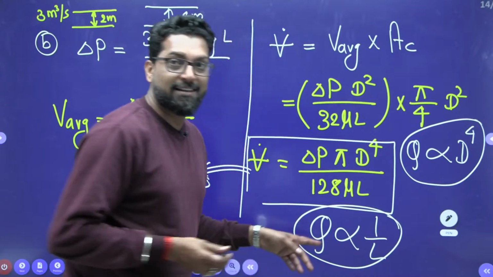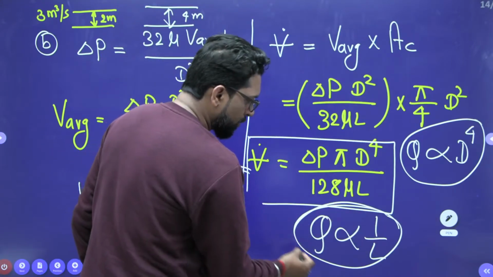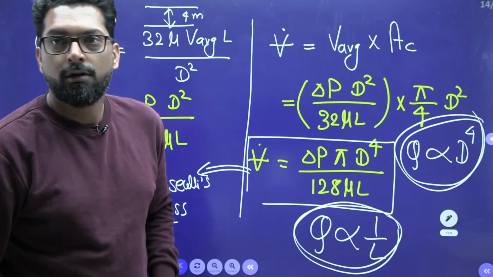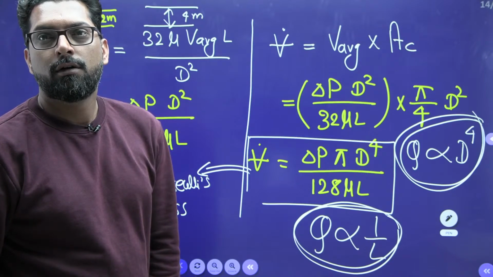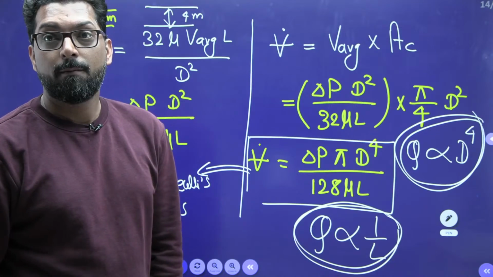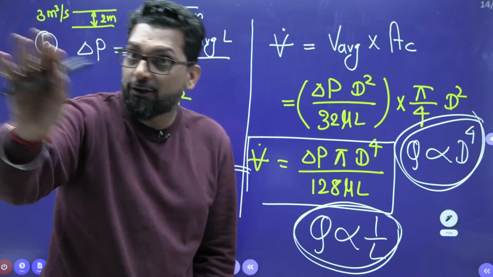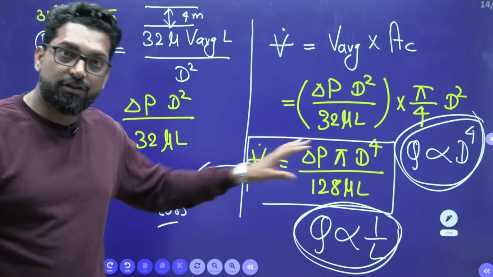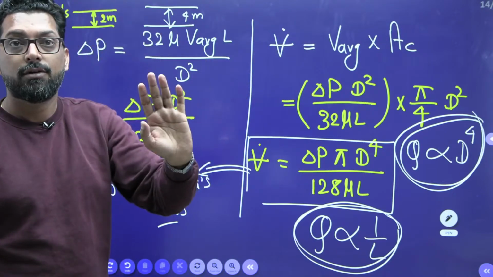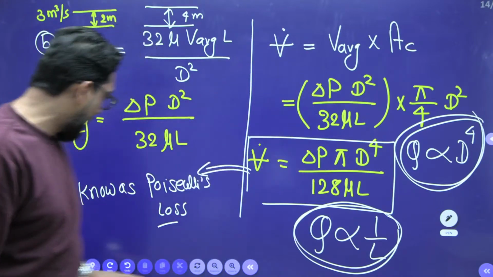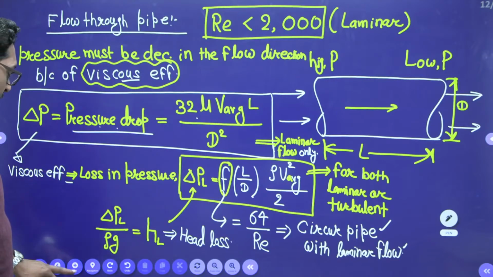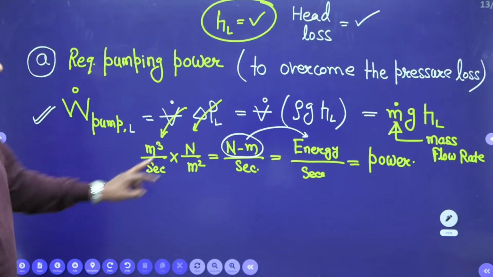So these two formulas are very important. Q is inversely proportional to length and Q is directly proportional to the diameter. Tomorrow is your exam, so be focused. Don't think like that. This is a very important concept. I'm telling you, whenever you find pipe flow, this is the summary of pipe flow. There is nothing extra for this. The toughest portion is pumping power. How do we find the pumping power? This is the major equation.